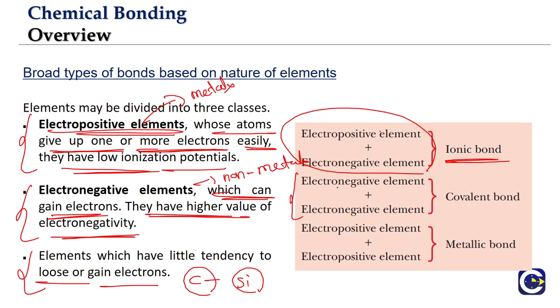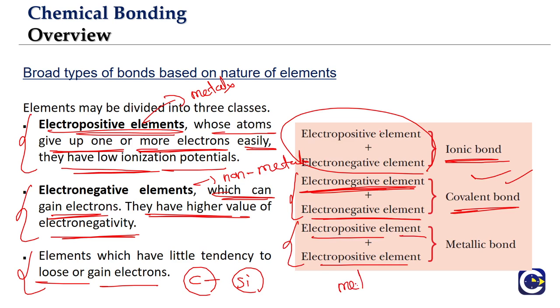If you have two electronegative elements, losing and gaining will not be possible, so there will be only sharing of electrons, which is a covalent bond. Then in the case of two electropositive elements, like metals, what kind of bonding will be there?